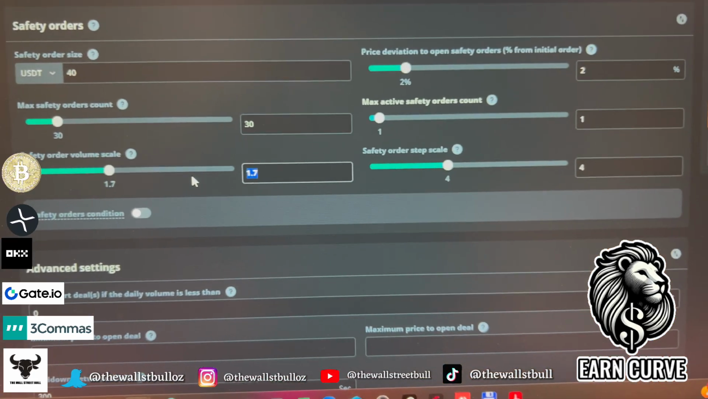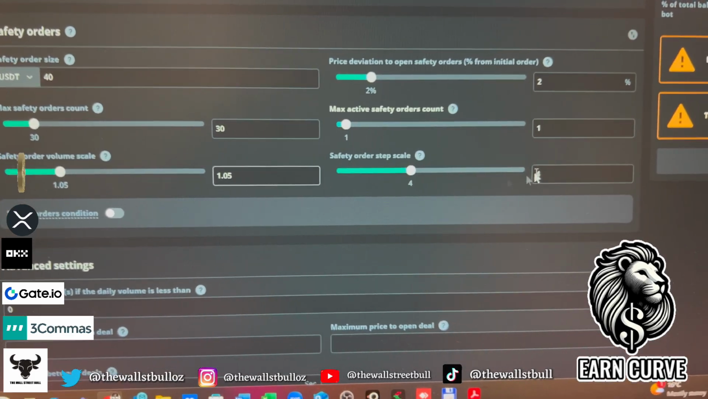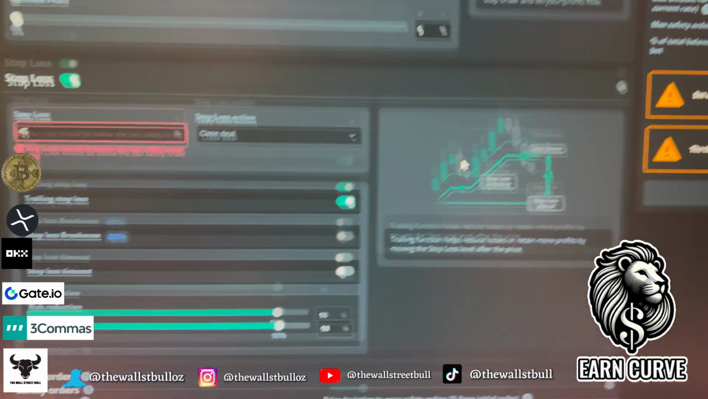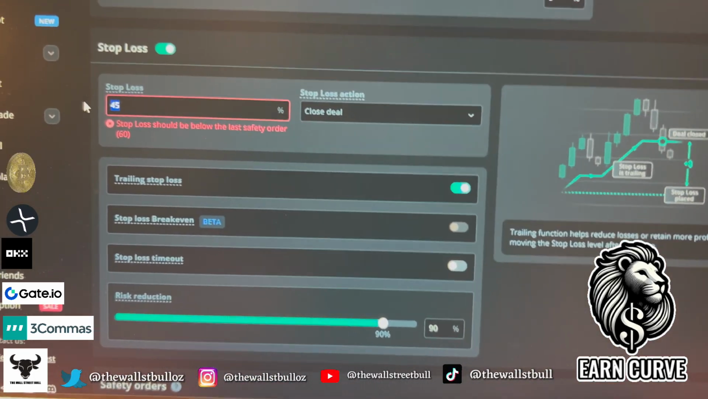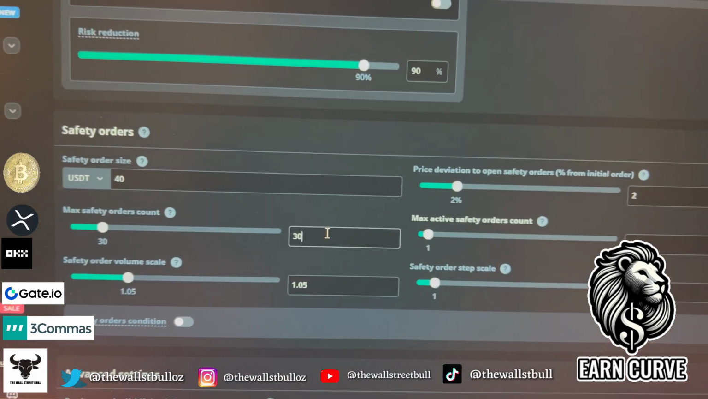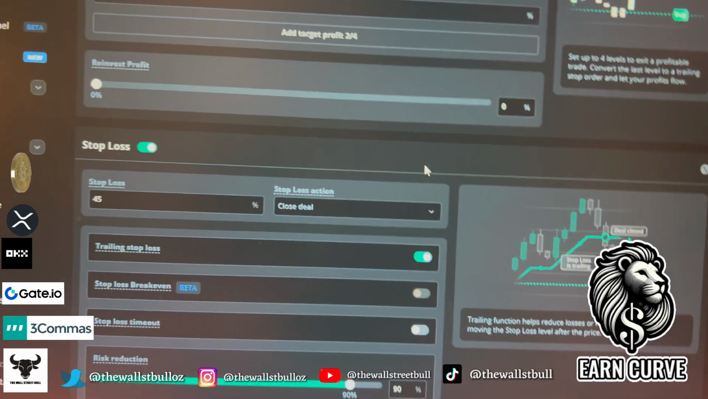Safety order volume step scale, I'm going to set to 1.05. Safety order volume step scale, I'm going to set to 1. That's basically my setup. Now, coming up here, see this stop loss down here? That's because it's too high. Let's drop down the safety orders count to 20. Let's see if that works. Okay, that did. There you go.